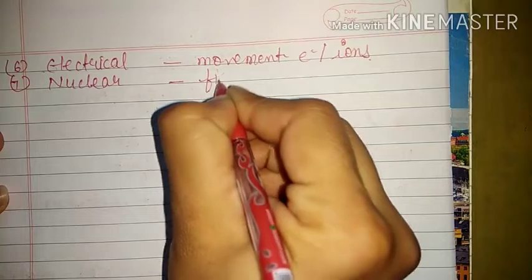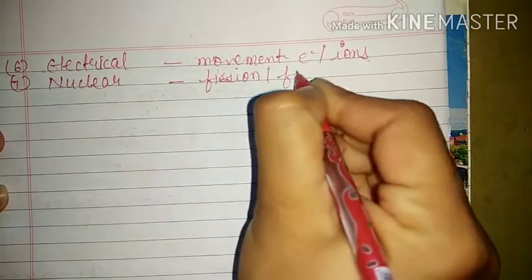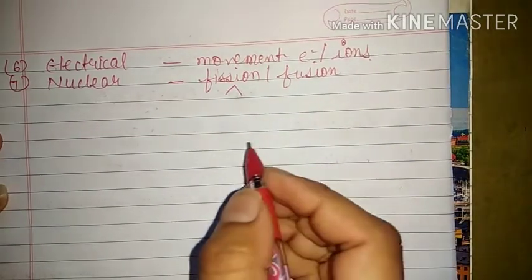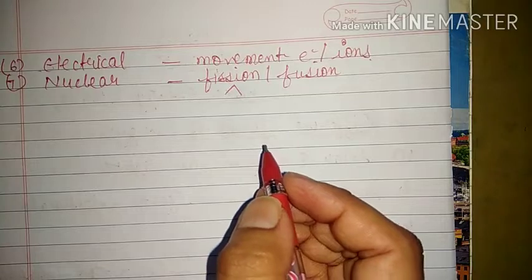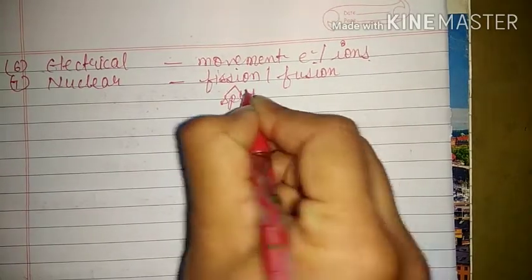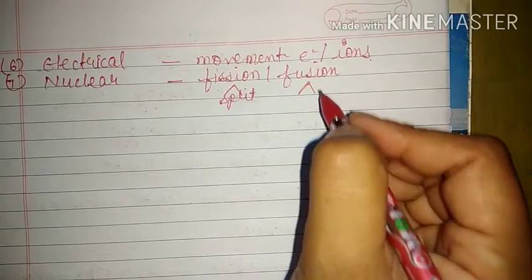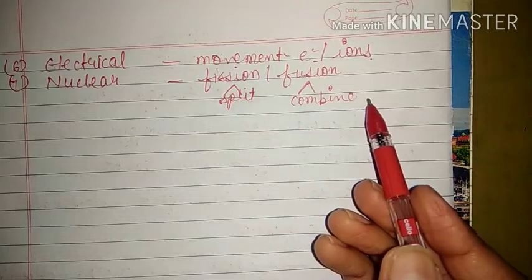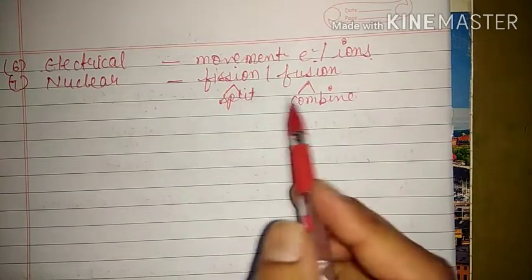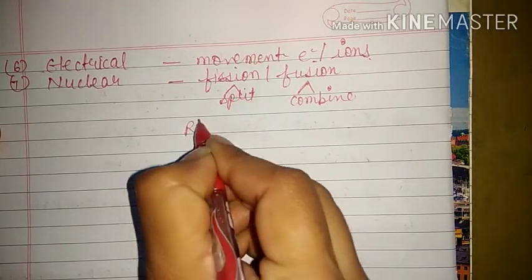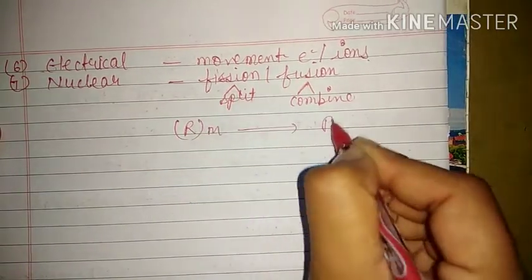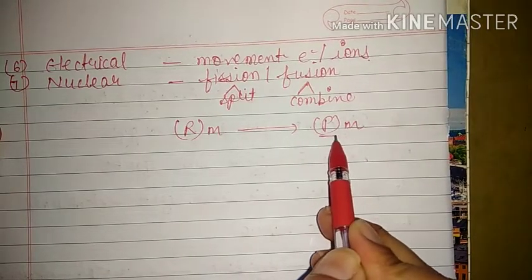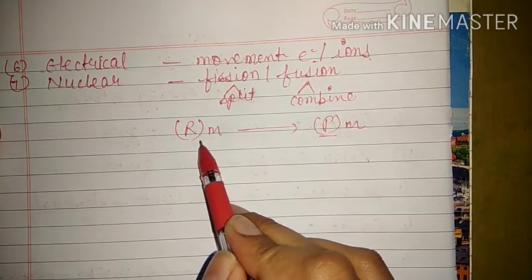And in the previous class we have studied two terms related to it, that is nuclear fission and nuclear fusion. Nuclear fission means when a heavy nucleus is split into two or more nuclei, that is known as nuclear fission, and when two or more smaller nuclei combine to form a heavy nucleus, that is known as nuclear fusion. And here in the nuclear reaction, the sum of masses of reactants is not equal to the sum of masses of products. That means the sum of masses of products is always less than the sum of masses of reactants.